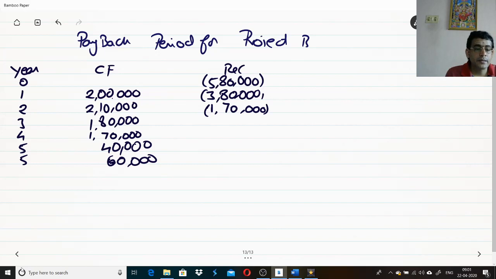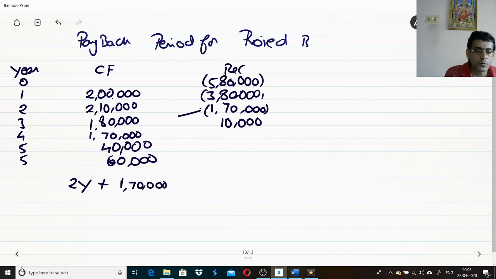Then what happened? In the third year, I was supposed to recover 1,70,000, but I recovered 1,80,000, an excess amount. So 10,000 is the surplus I got in the third year. Always, wherever I am getting a positive, I consider my payback period as that year above. So I am considering my payback period as 2 years plus. Now I need to recover how much? The balance to be recovered is 1,70,000.